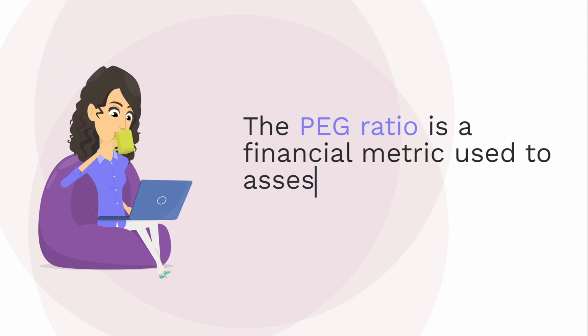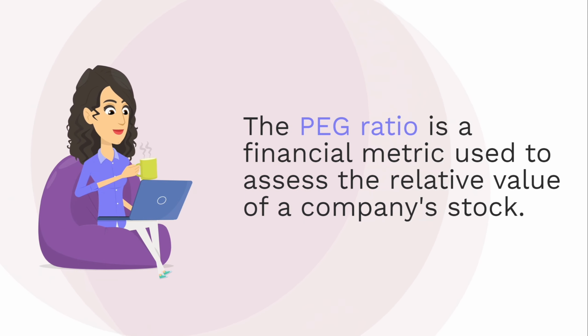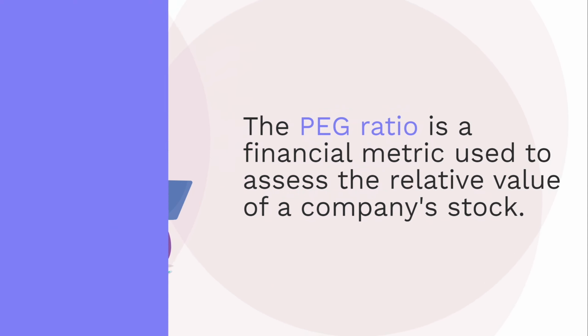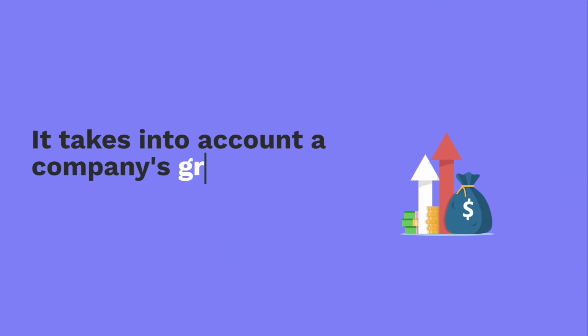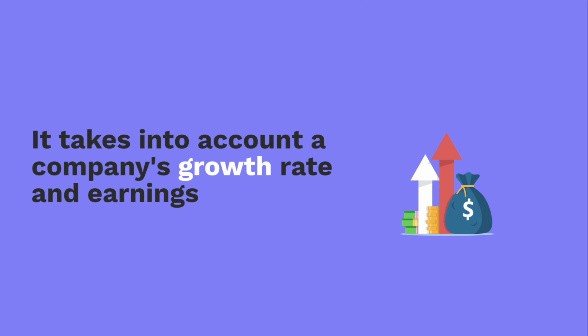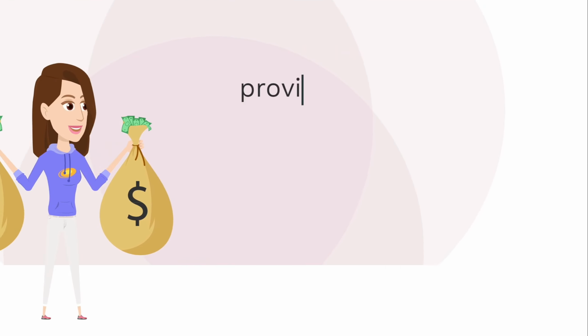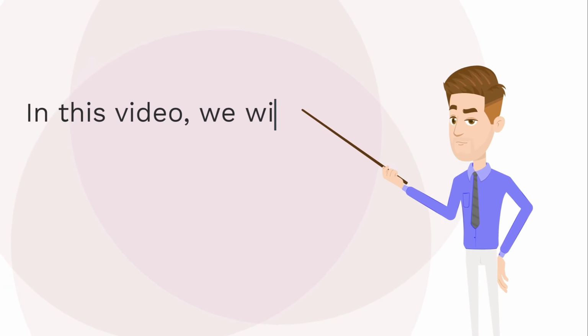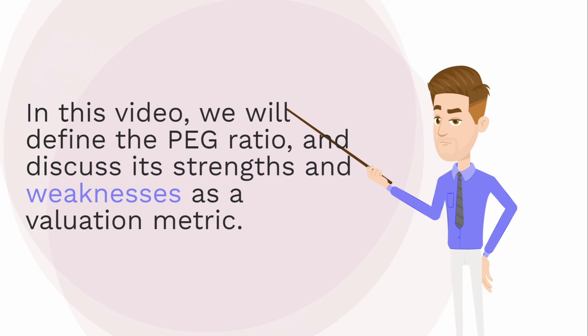The PEG ratio is a financial metric used to assess the relative value of a company's stock. It takes into account a company's growth rate and earnings, providing investors with a more comprehensive picture of a company's valuation than other traditional measures like the price-to-earnings ratio. In this video, we will define the PEG ratio and discuss its strengths and weaknesses as a valuation metric.